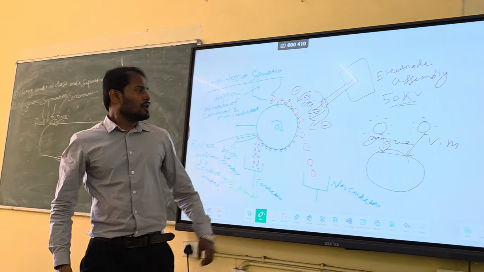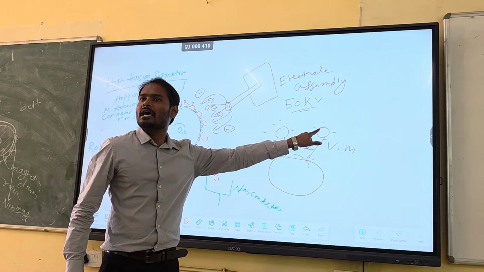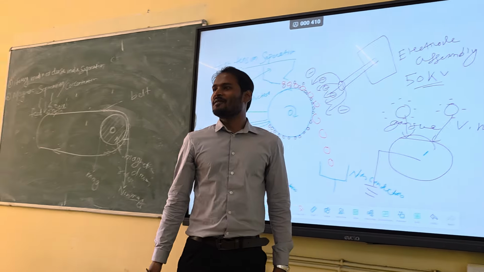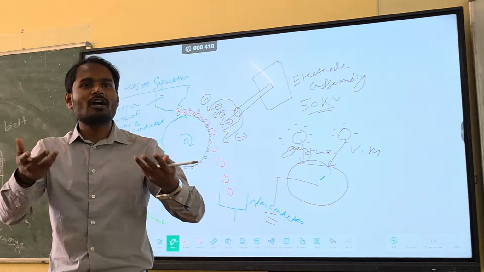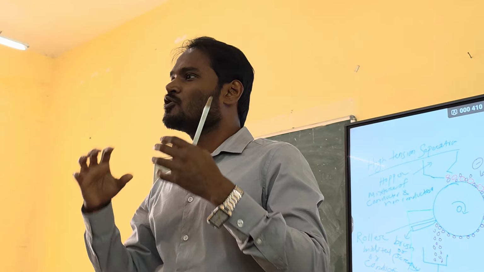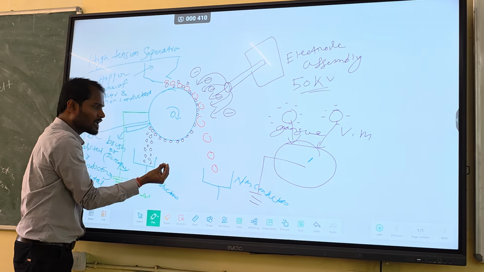What will happen? Since the charge can easily flow through the valuable mineral, maximum charge will flow through this, and it will go to ground. So now they will not carry any charge, so it will not stick to the roller. It will directly fall here. But the gangue minerals are not good conductors actually. They do not have good conductivity. The charge cannot flow within them. So charge will still be there on the surface, so it will stick to the roller. So you can see these gangue particles are getting charge, so they stick.